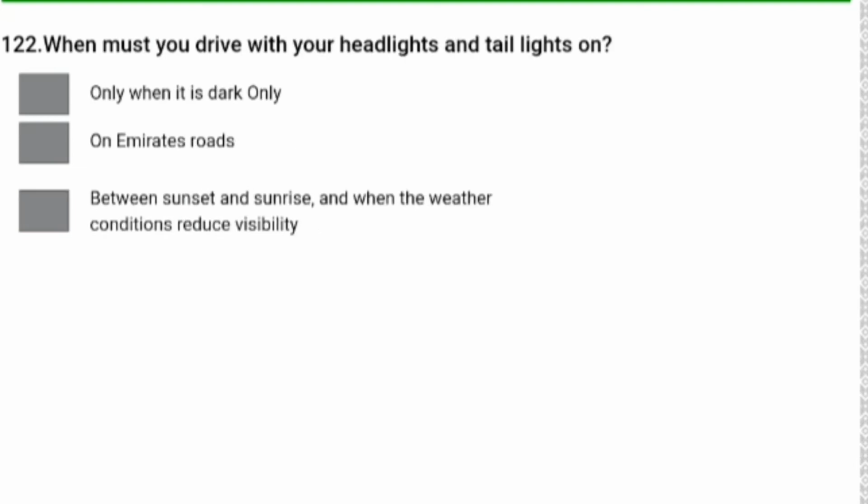When must you drive with your headlight and tail light on? Only when it is dark, only on rural roads. Number 3 is the correct answer. Here it says between sunset and sunrise, and when the weather condition reduces visibility.